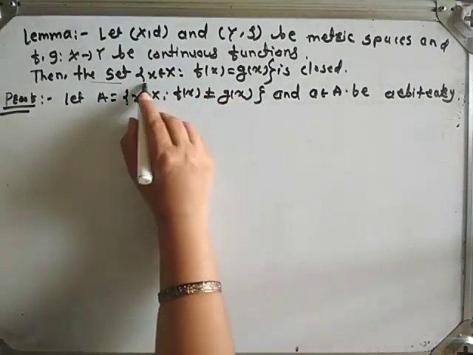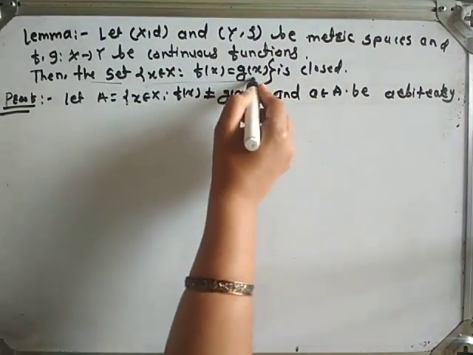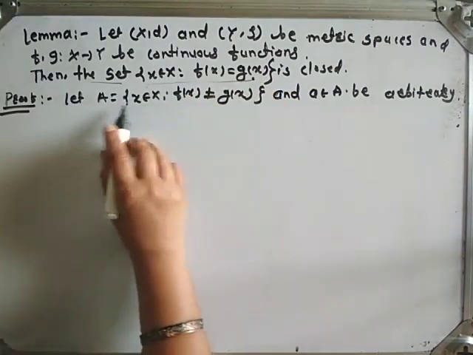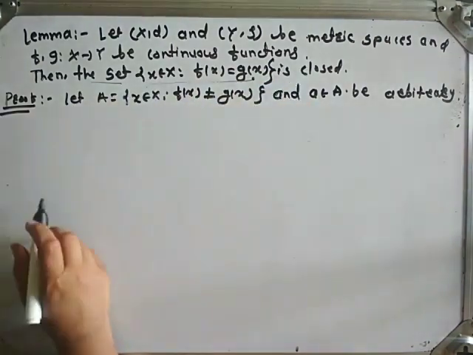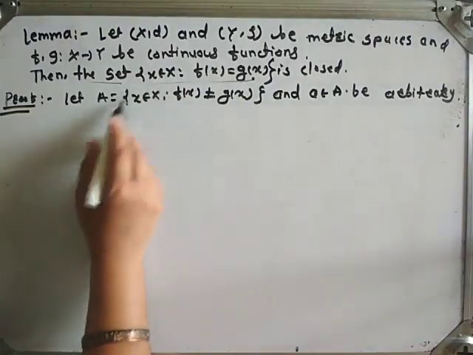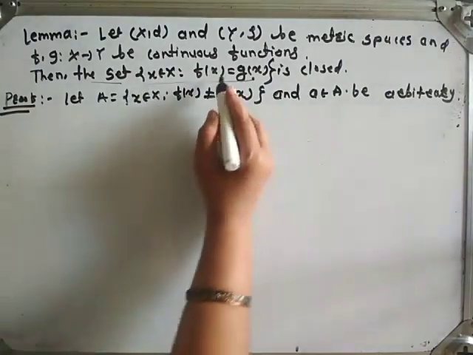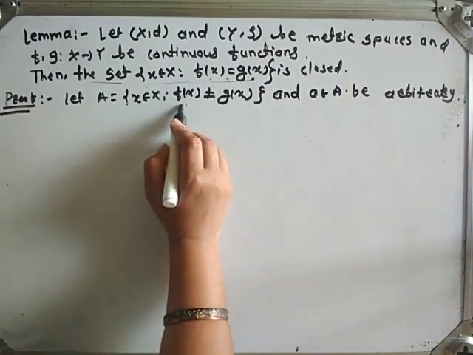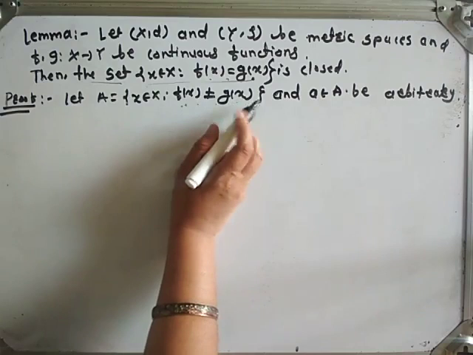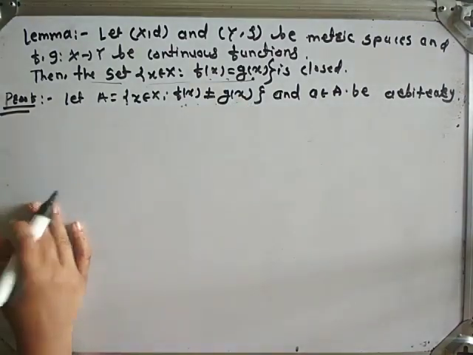We will take the complement of this set and show that this complement is open, then this set is closed. The complement of this set is x belonging to X where f of x is equal to g of x, and in the set A, f of x is not equal to g of x.